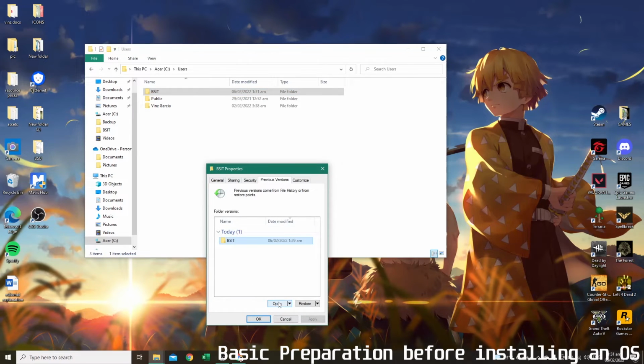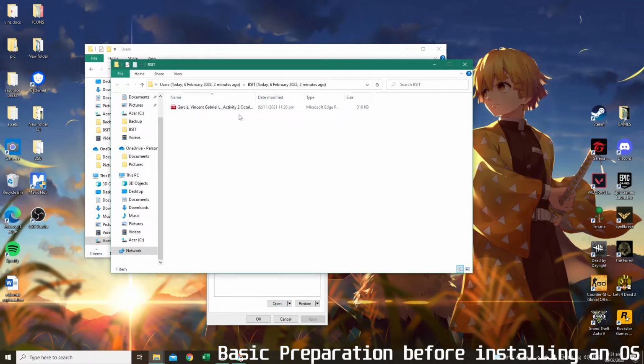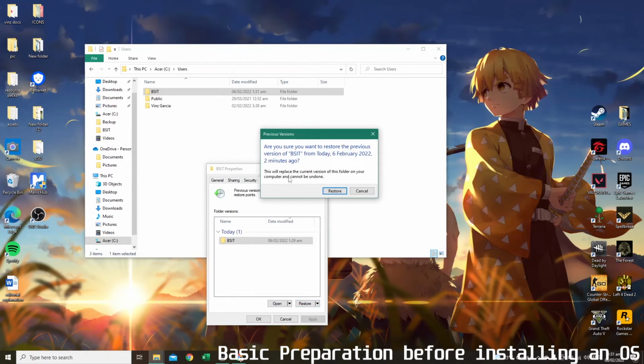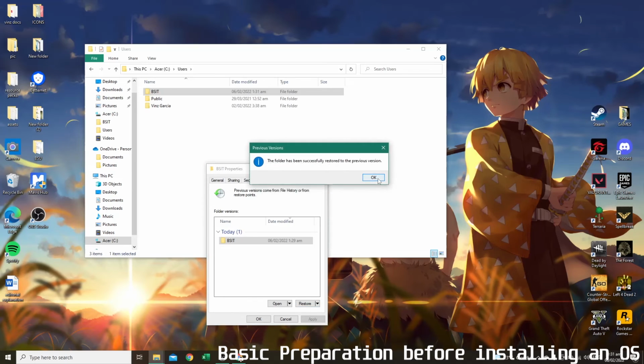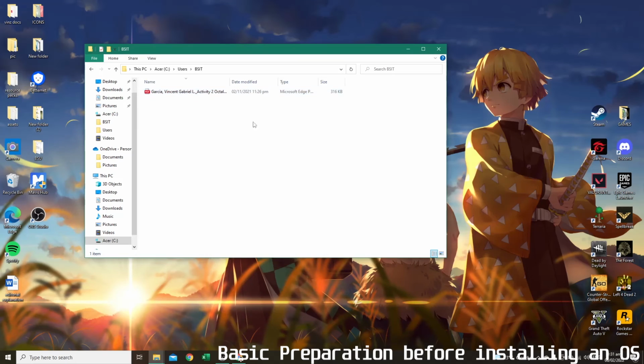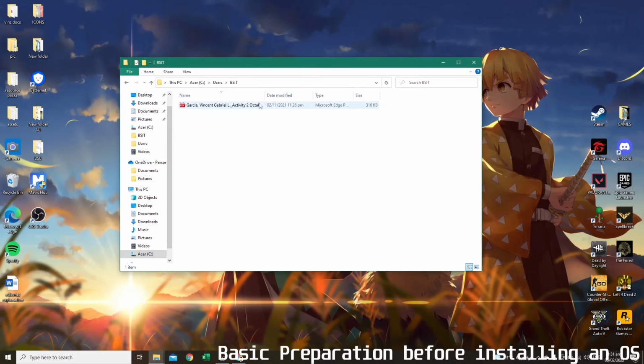Then click Open to show the one that was deleted. After that, minimize. Then click Restore, then click Restore again. Okay, then click OK. As you can see, the file has been restored into my folder.